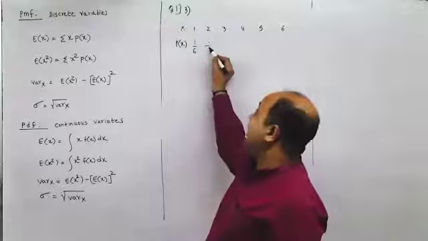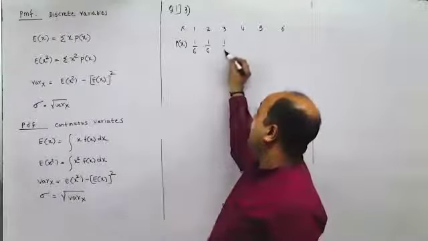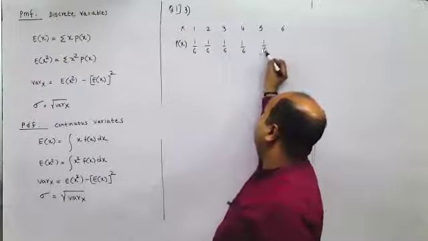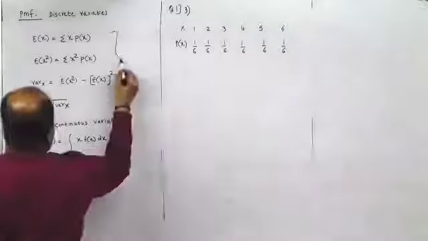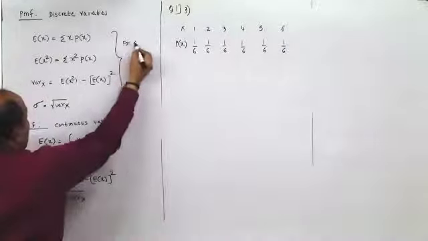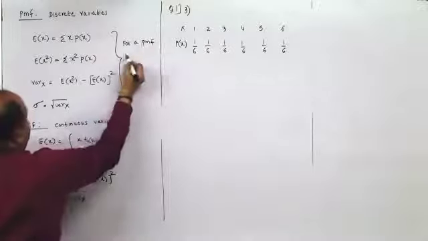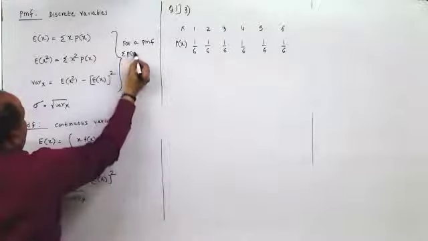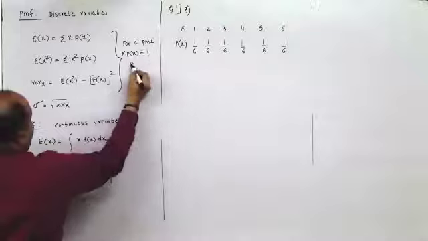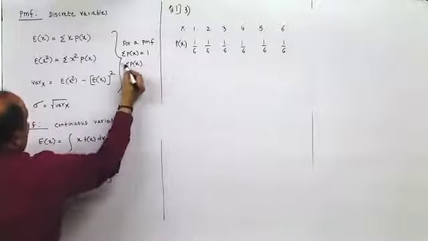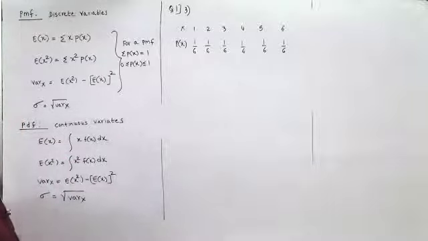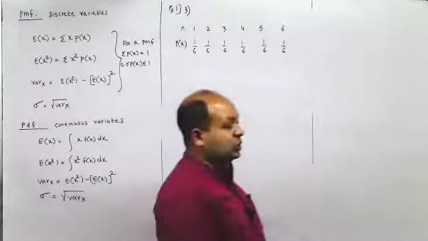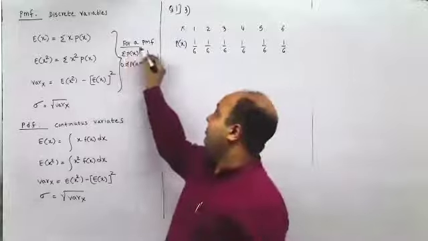Out of 6, only one possibility gives you 2. Now remember, sigma px should be 1, otherwise it is not a PMF. So for a PMF, sigma px should be 1. All the probability should be between 0 and 1. No probability should be negative, no probability should be greater than 1. These are the two conditions for a PMF.